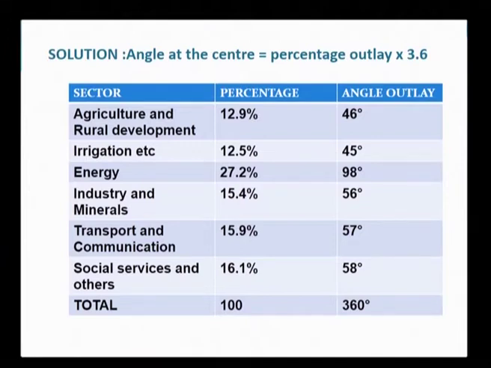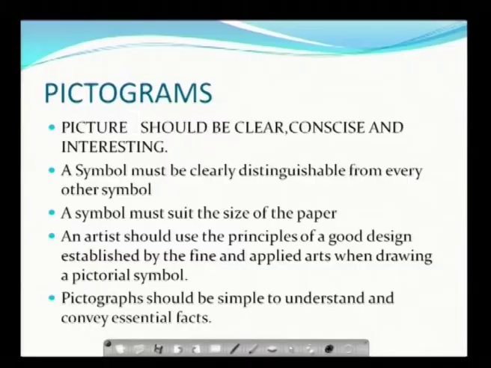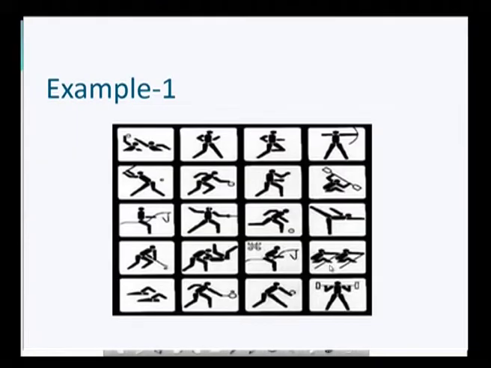Now, we will start with the next type of diagrammatic representation, that is a pictogram. How do we represent a pictogram? A pictogram is nothing but pictures which exhibit the information more clearly, concisely and interestingly. A symbol must be clearly distinguishable from every other symbol, and must suit the size of the paper. An artist should use the principles of good design established by the fine and applied arts when drawing a pictorial symbol. Pictograms should be simple to understand and convey essential facts.